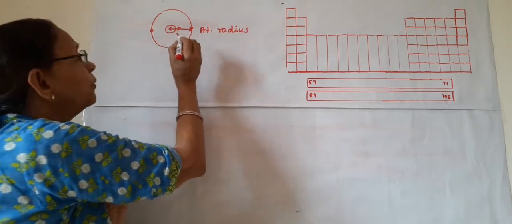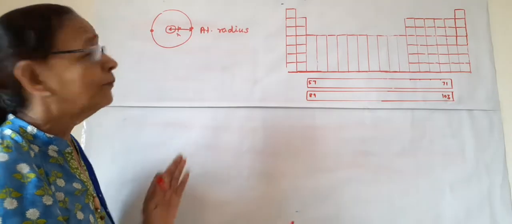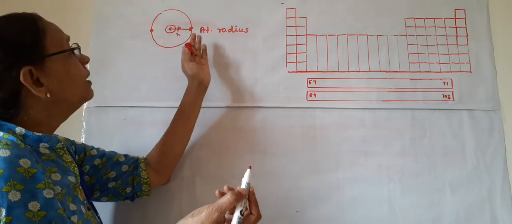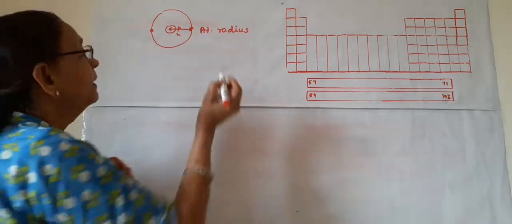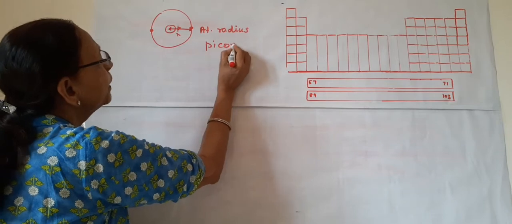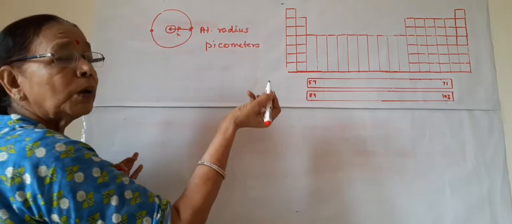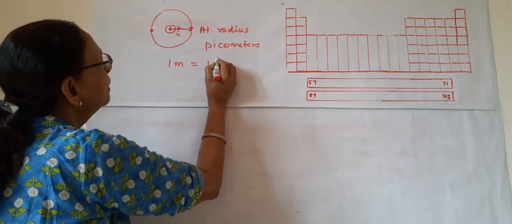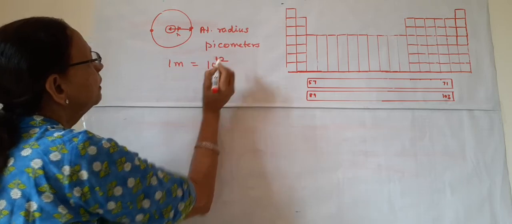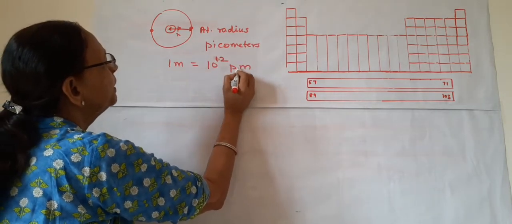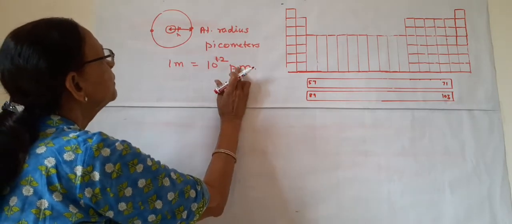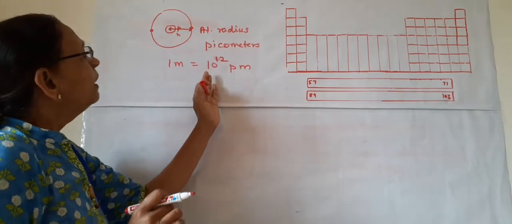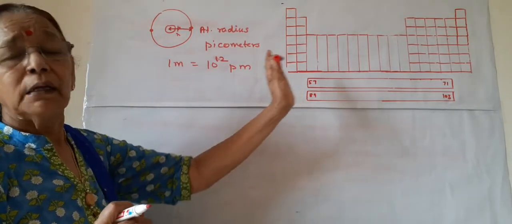From the center of the nucleus up to the last shell, the distance is known as atomic radius, and it is measured in picometers, a very small unit. 1 meter is equal to 10 to the power 12 picometers. It is a very small unit, which means after 1 we have to put 12 zeros.